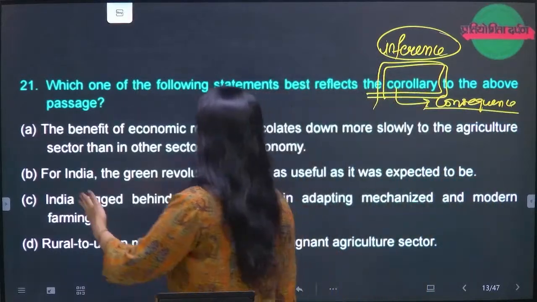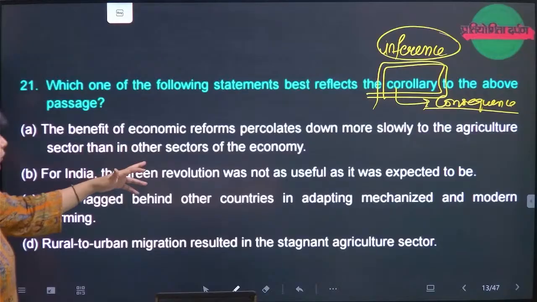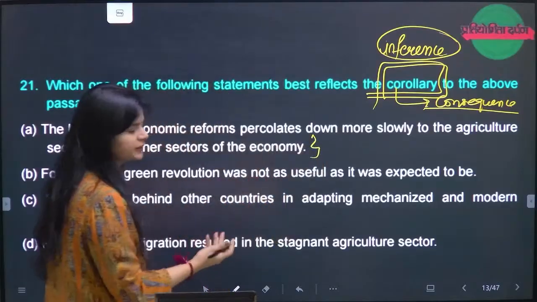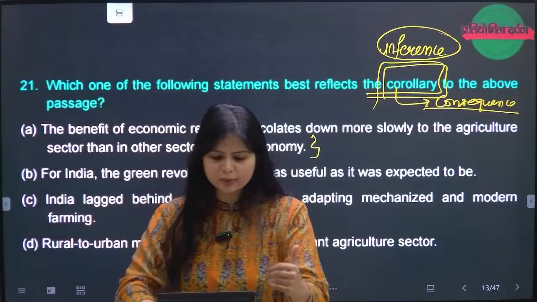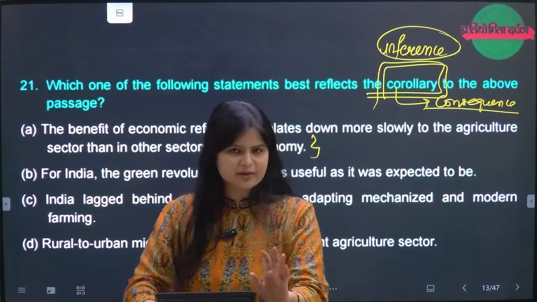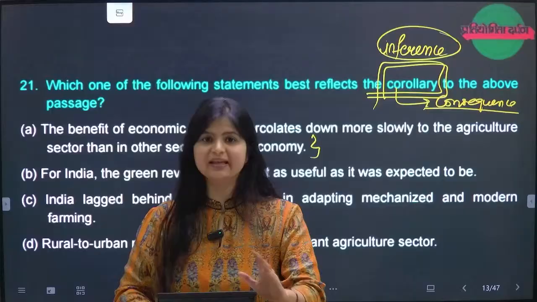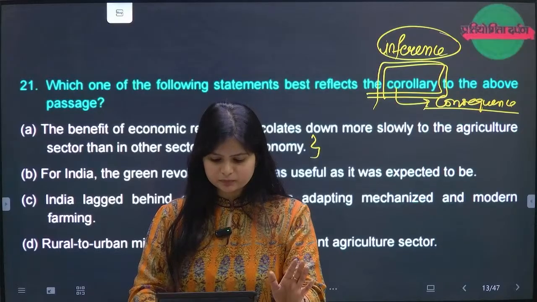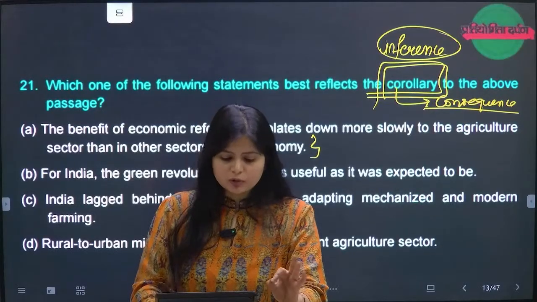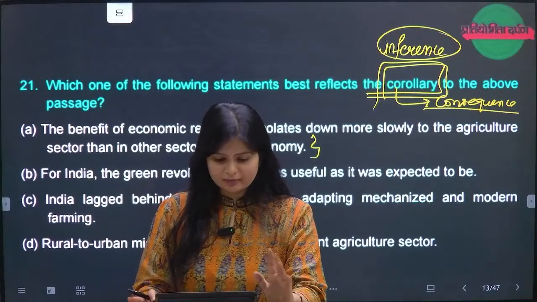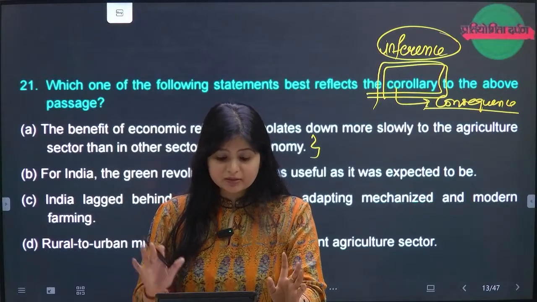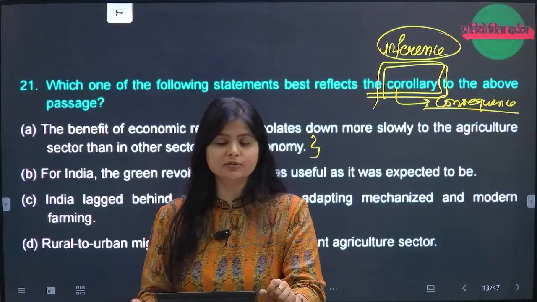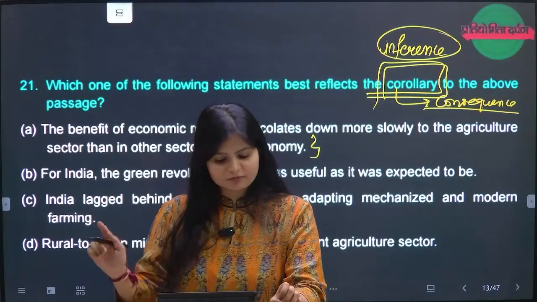What we have read. So, the benefit of economic reforms percolates down more slowly to the agriculture sector than in other sectors. Can we make a judgment like that? First of all, tell me, whether they have mentioned economic reforms, first of all, let me know that in any way. We know that economic reforms were there, but whether they have mentioned it, let me know that. Okay. So B, I'm not coming to the right option as of now, right? I'm just assuming. For India, the green revolution was not as useful as it was expected to be. Nothing mentioned. First cross B.